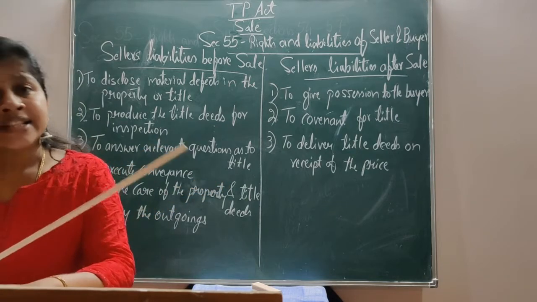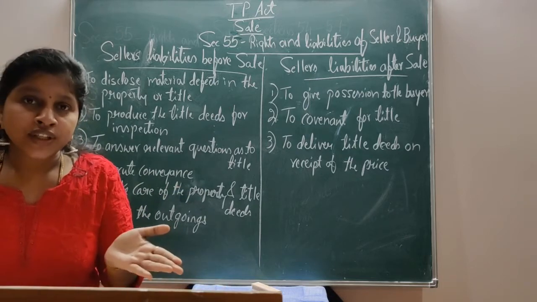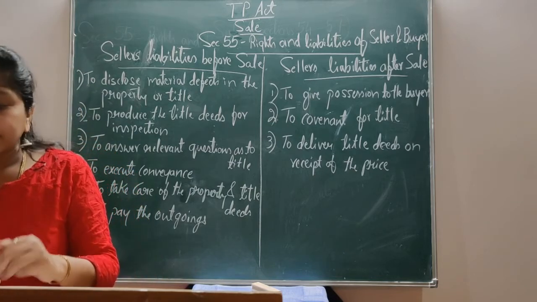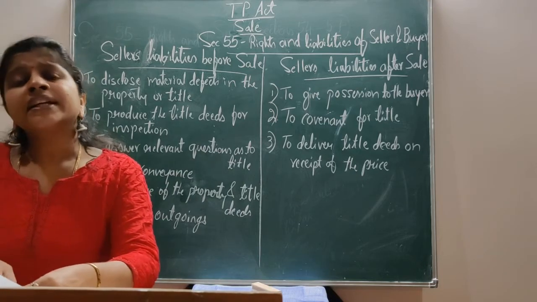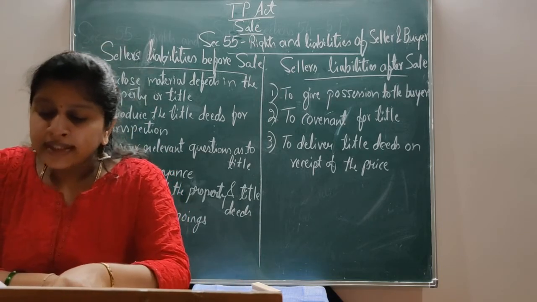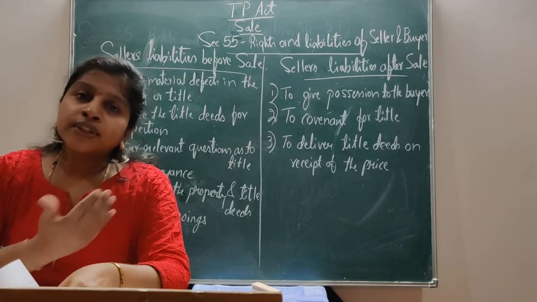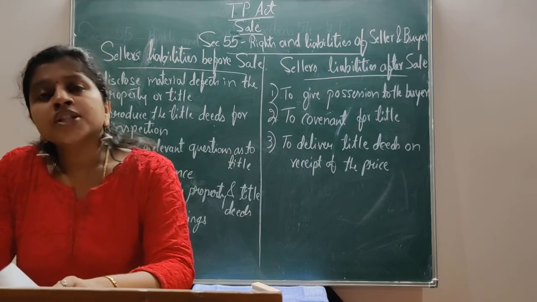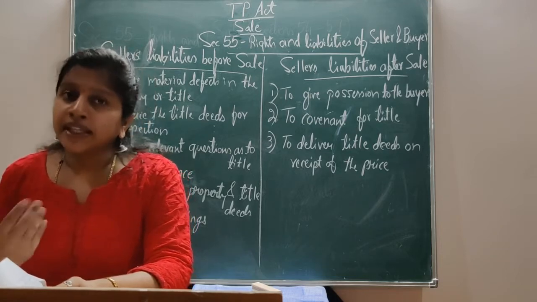And if the seller does not sign or affix his mark on the sale deed, there is no execution of the sale deed. So it must be signed, with a signature or thumb impression on the sale deed. It is a must. Normally there is the payment of price by the buyer and execution of conveyance by the seller, which are reciprocal duties of both buyer and seller. Therefore, transferring of ownership by execution of deed and the payment of price take place simultaneously.